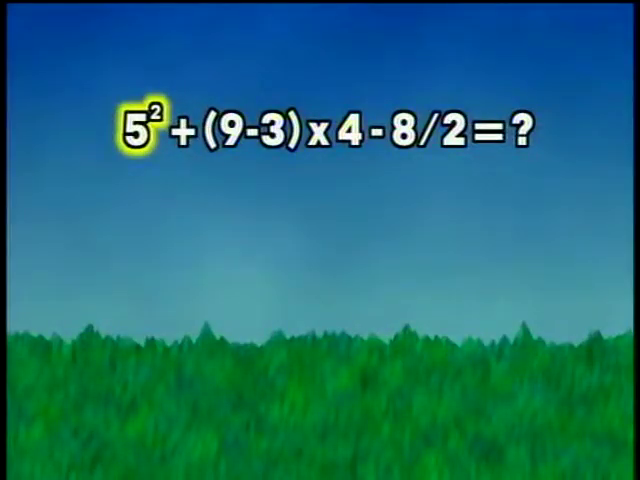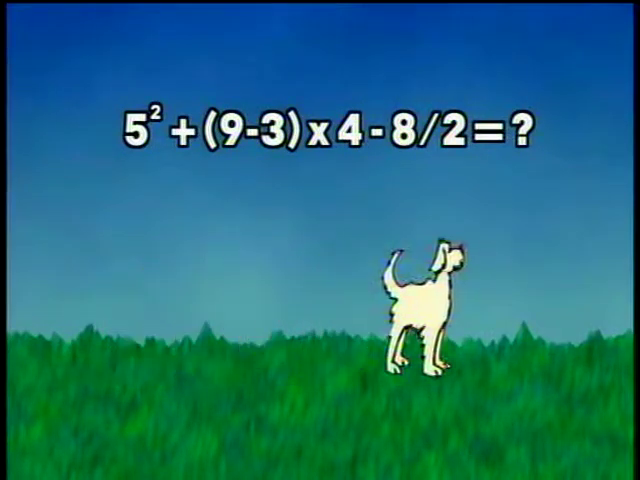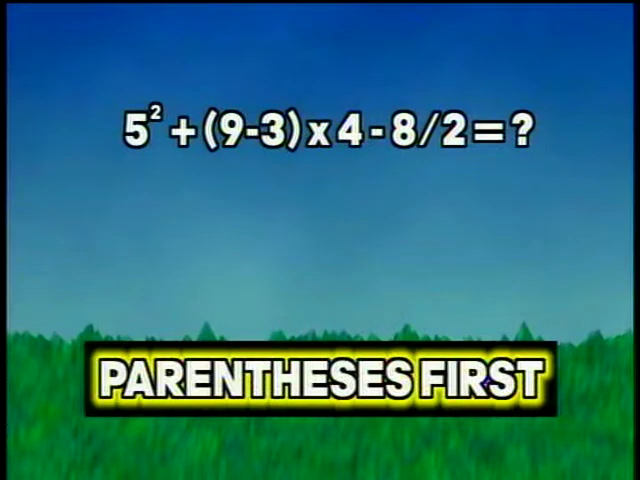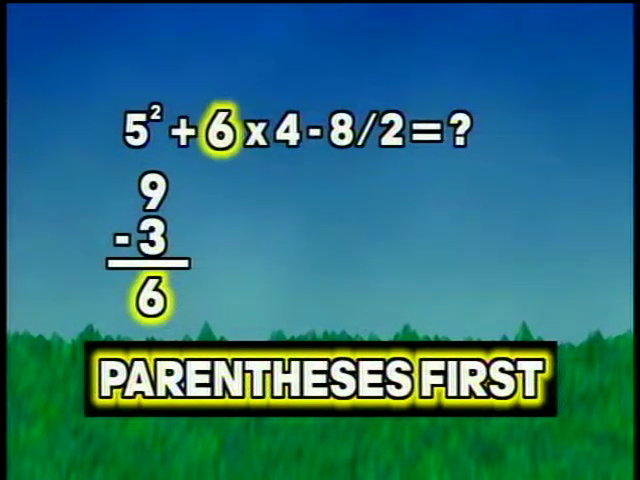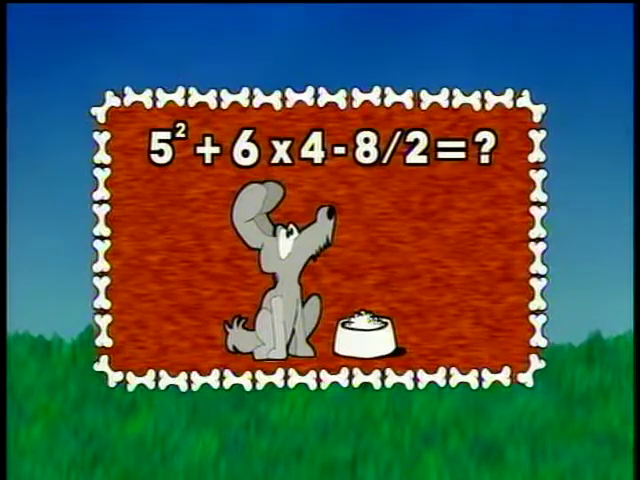5 squared plus 9 minus 3 times 4 minus 8 divided by 2. Now let's solve this puppy. Moving from left to right, we have to do any operations in parentheses first. 9 minus 3 is in parentheses, and it has a value of 6. So we substitute the 6 for the 9 minus 3. So the problem now looks like this.